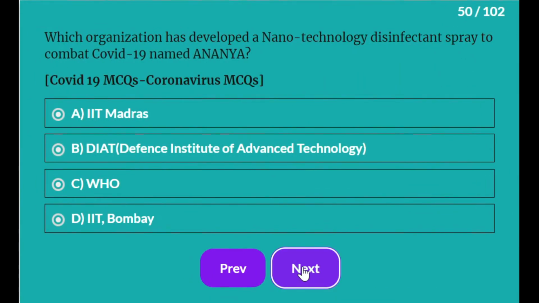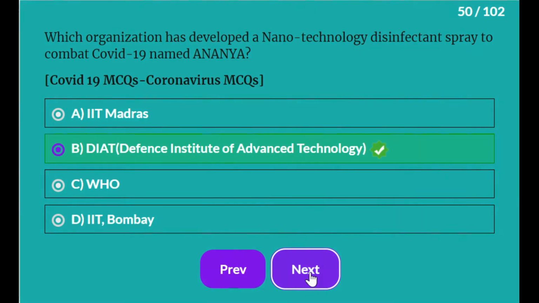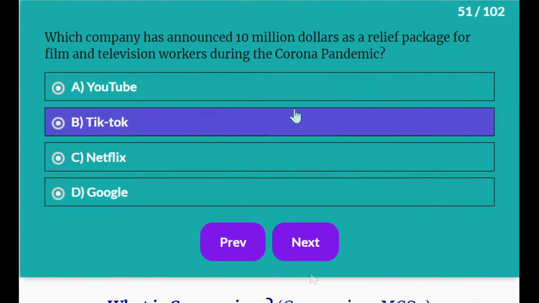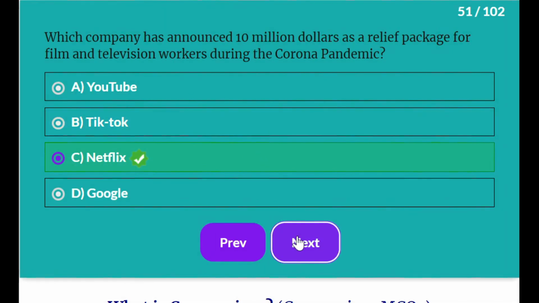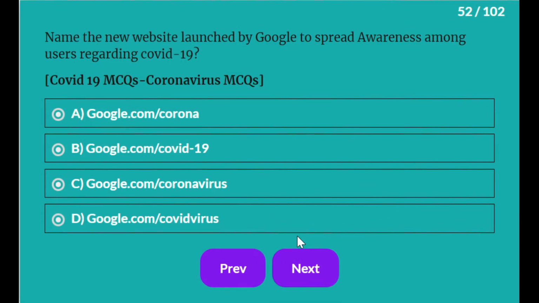Which organization has developed a nanotechnology disinfectant spray to combat COVID-19 named Ananya? It is Defense Institute of Advanced Technology. Which company had announced $10 million as a relief package for film and television workers during the corona pandemic? It is Netflix. Name the new website launched by Google to spread awareness among users regarding COVID-19.